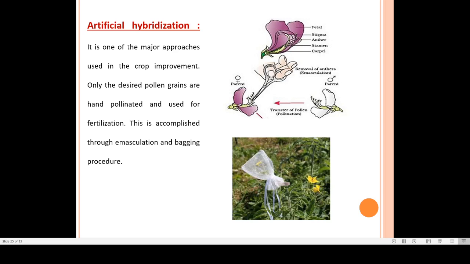So this was all about pollination and the different strategies used by the plant to facilitate cross pollination. Now in the next class we will study post fertilization changes, or the changes which occur after fertilization. That means we will study double fertilization, seed formation and fruit formation.